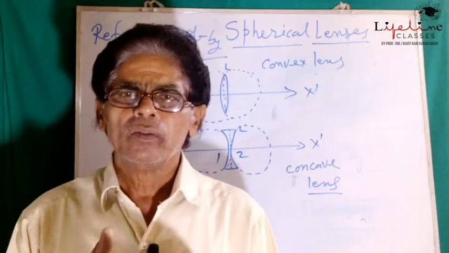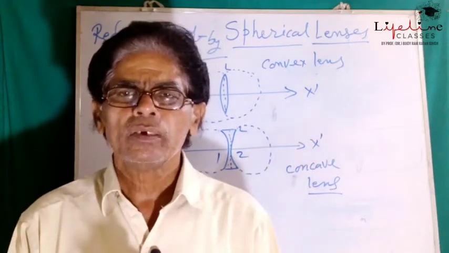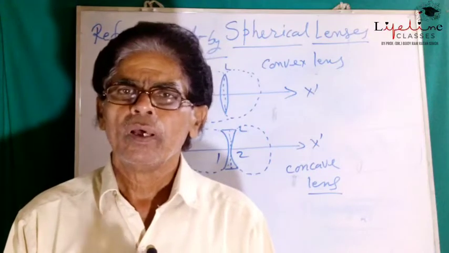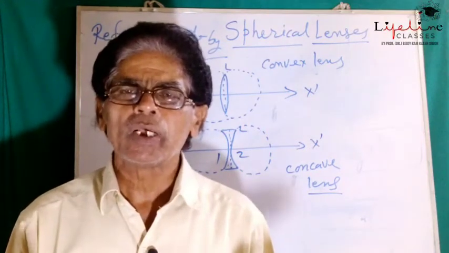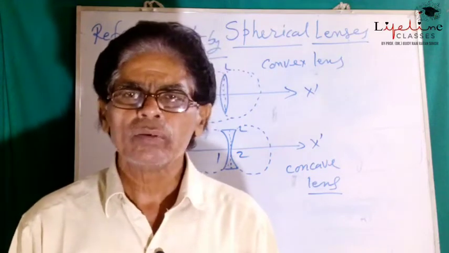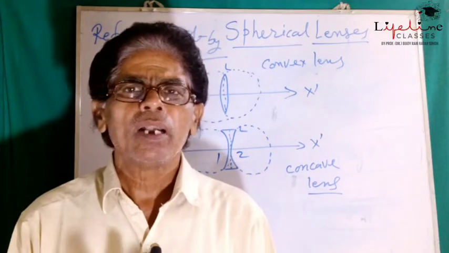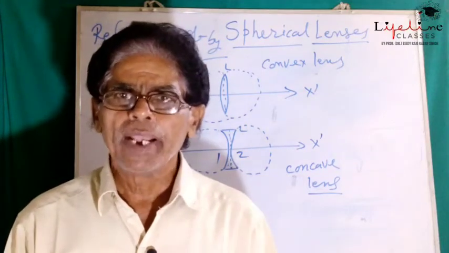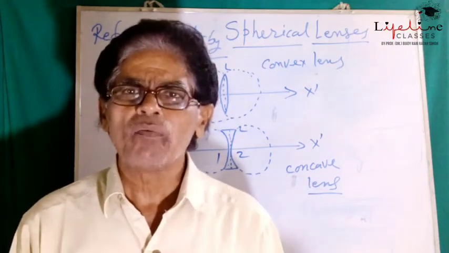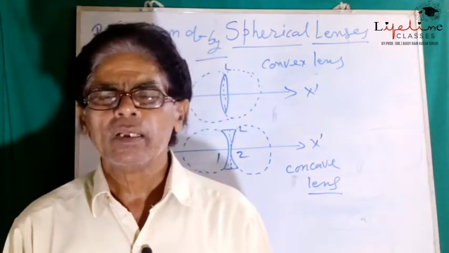Such separation of rays of light from each other during the propagation of the path, such rays are called diverging rays or diverging beam of light, and the lens is called a diverging lens.